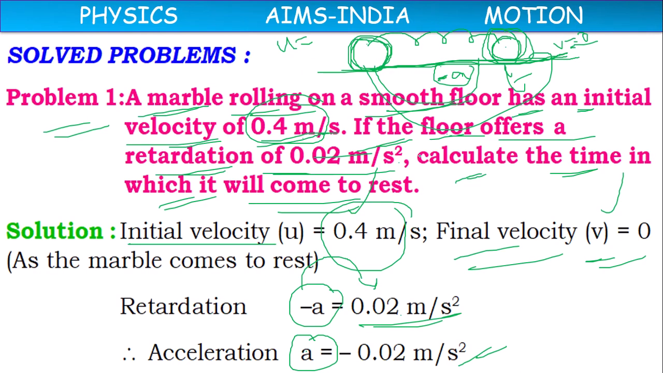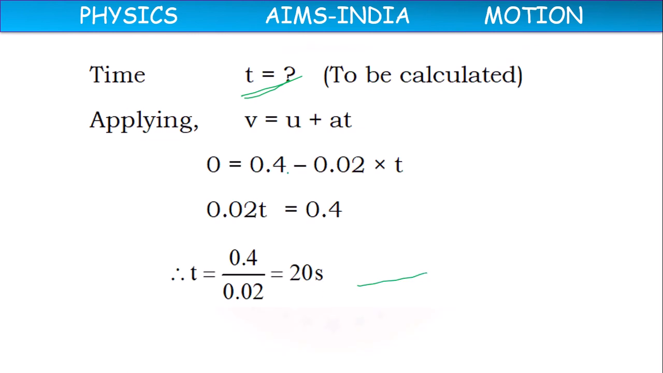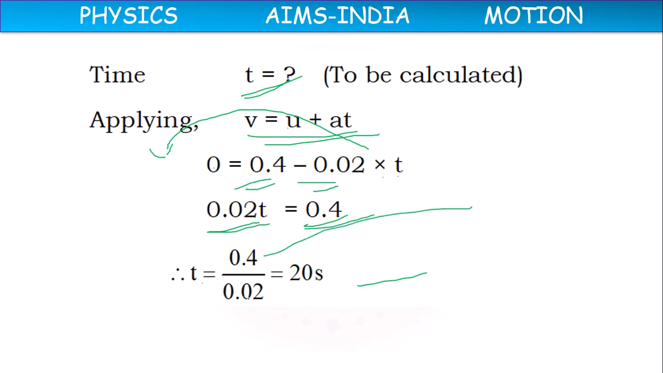So here we have u, v, a values, and we have to find t. So there is no need of s. In the absence of s, we have the formula v equal to u plus at, where v equal to 0, u initial velocity 0.4, a minus 0.02, into t. So this comes to the left hand side. It becomes plus 0.02 into t equal to 0.4, or t equal to 0.4 by 0.02.